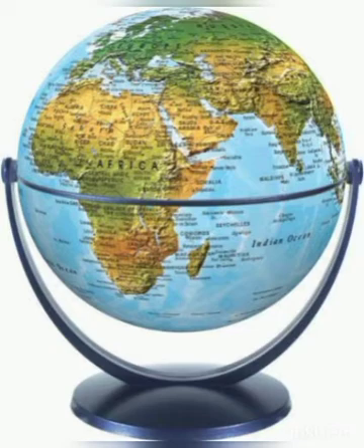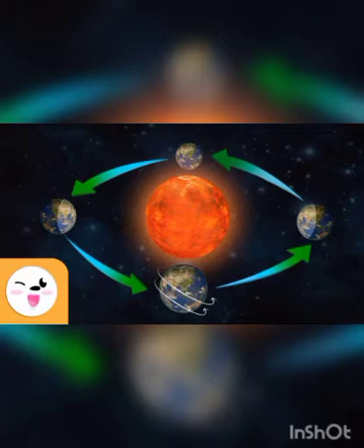Can you see that equator? It is halfway between the two poles, another imaginary line circling the earth. It is called the equator. This equator divides the earth into two equal halves. The northern hemisphere lies to the north of the equator, while the southern hemisphere lies to its south. The equator divides the earth into two equal halves, a northern half and a southern half. Can you clear it?